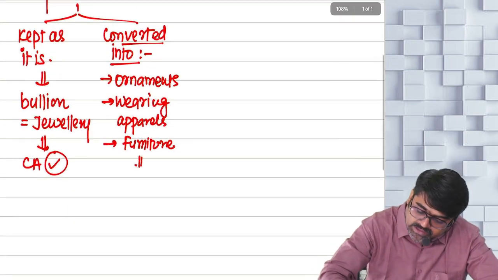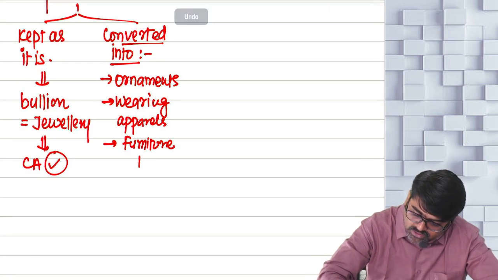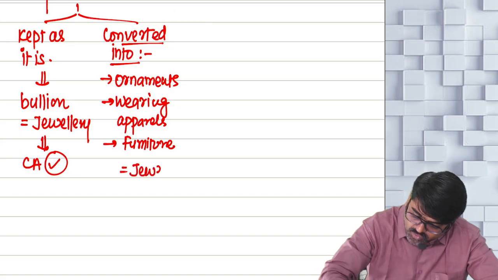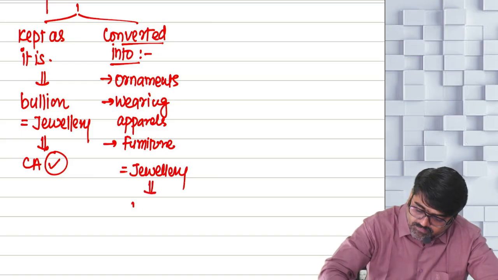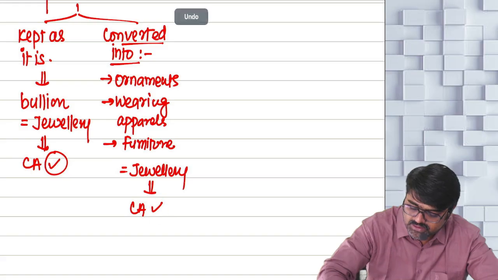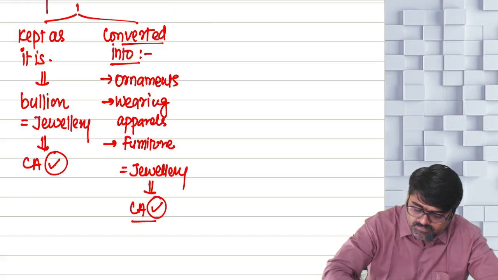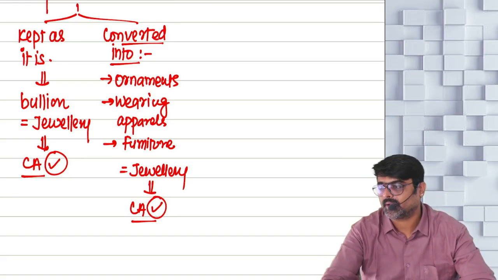And if I am converting them into all these forms, then also it is treated as jewelry. And if it is treated as jewelry, it has to be my capital asset. If I sell all these items, they will be treated as capital asset.